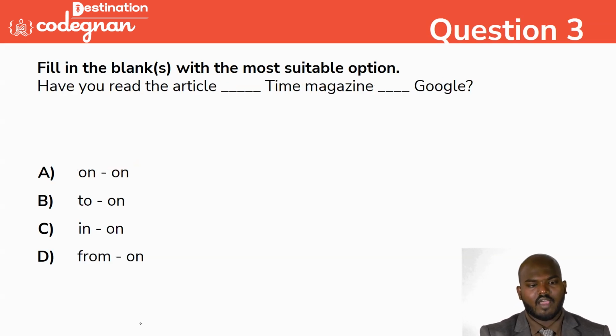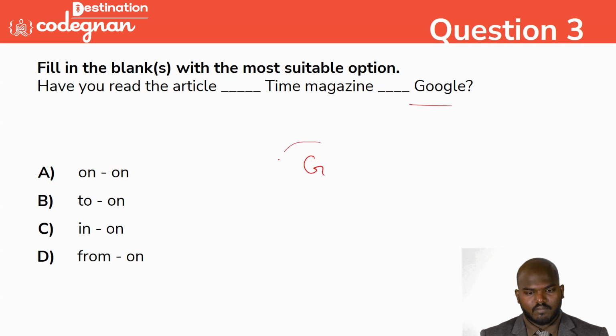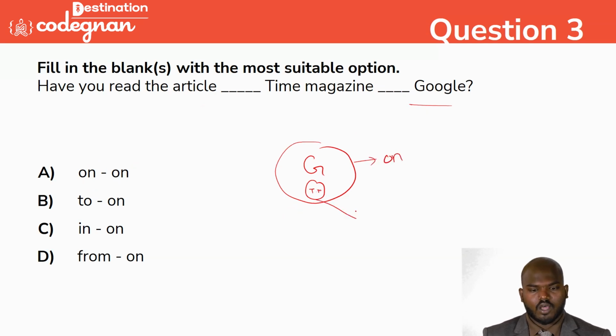Going to this one. Have you read the article? Have you read the article dash Time Magazine, dash Google? Time Magazine is one of the small portions. Google is a very big portion. Inside that only Time Magazine is here. In the big portion you need to always use on. In the small portion you need to always use in. That is a preposition shortcut. Always you need to do that. So here we can say option C is the correct answer.